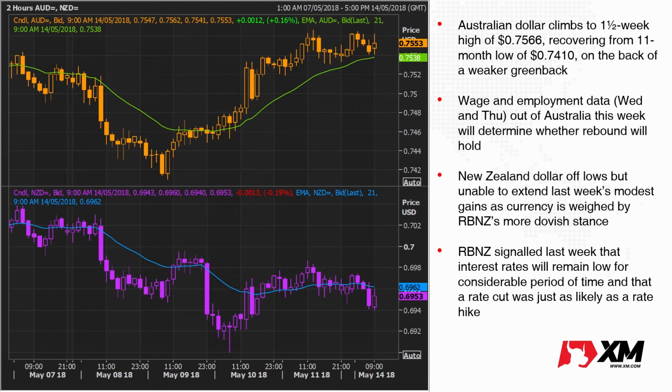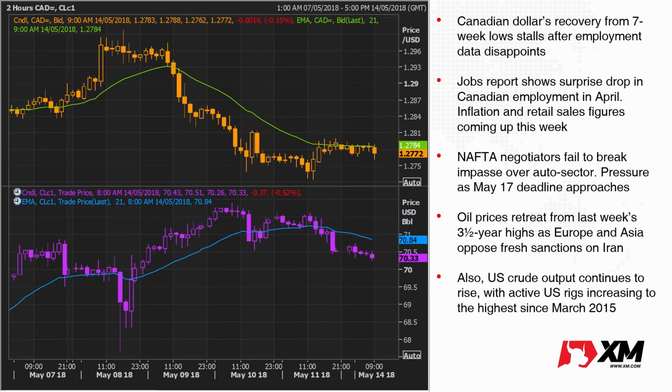If we look at the New Zealand dollar, it did recover a little bit after the RBNZ meeting, but overall the dovish RBNZ stance, which took markets by surprise, is weighing on the Kiwi. We can see, although it has recovered from just above the 0.69 level, it hasn't really managed to break above the 0.70 level, as the RBNZ says that interest rates in New Zealand will remain on hold for a considerable period of time. The Canadian dollar is also struggling somewhat.